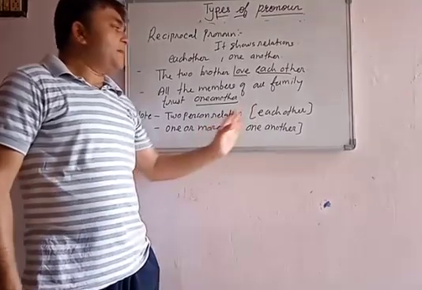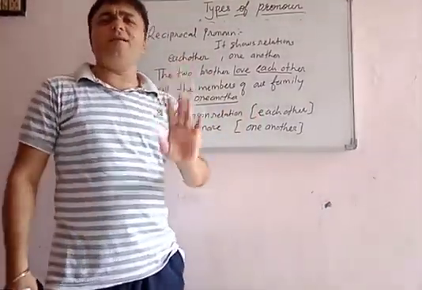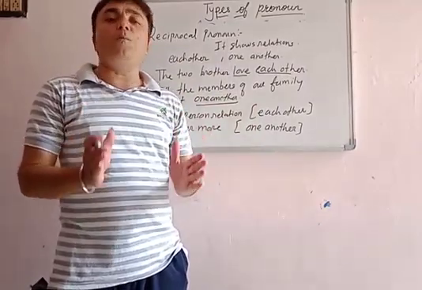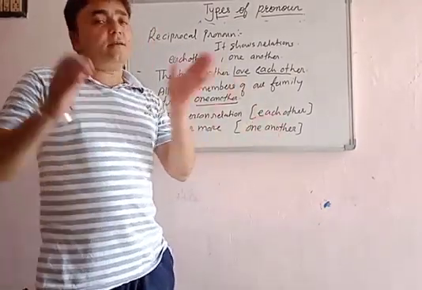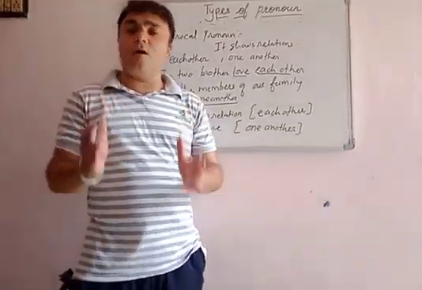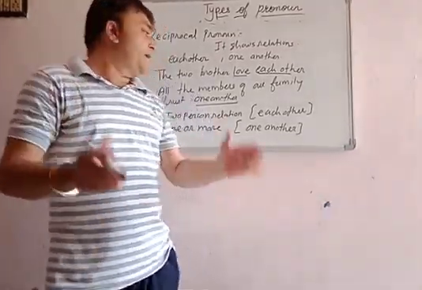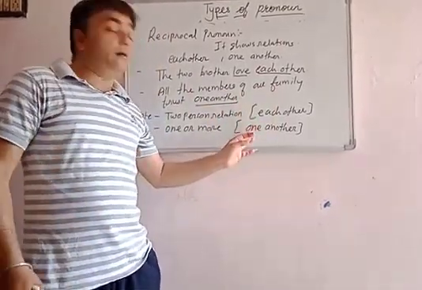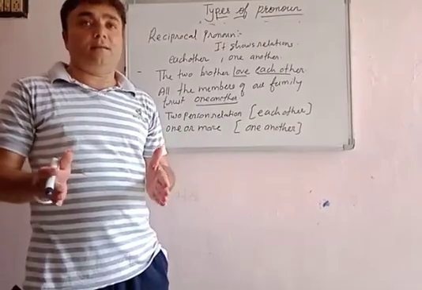Practice it well. Just think that there is some relation between two persons, each other will come. And if there is a relation between more than two persons, one another comes, you are related to one another.